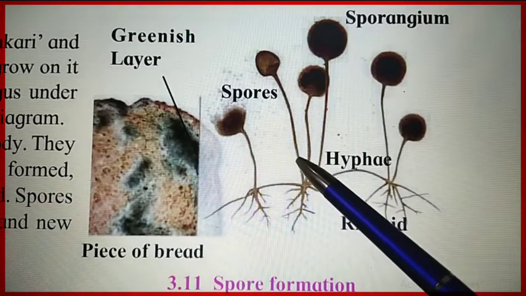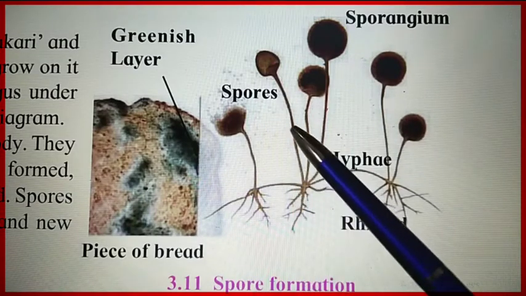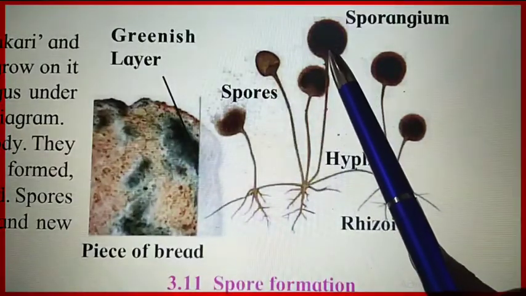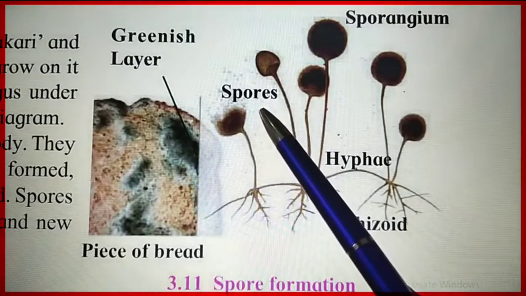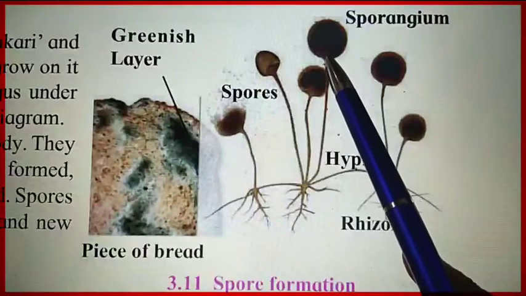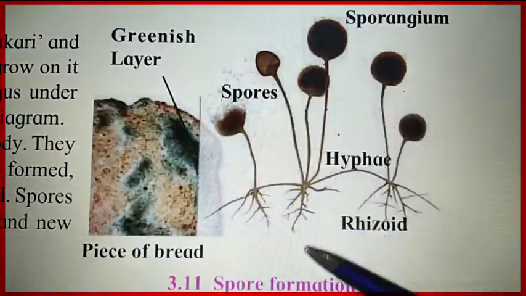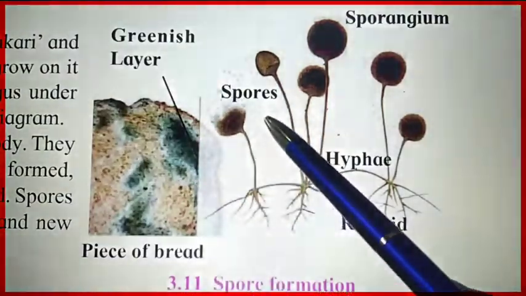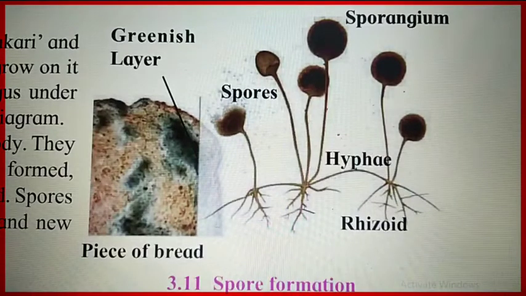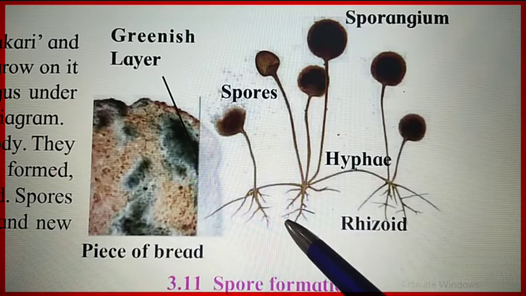Mold reproduces with the help of spore formation. That means in the sporangium small spores are produced, and once they mature, the sporangium bursts and these spores are released into the air. These spores are very minute and sometimes microscopic. When these spores reach the ground again and get suitable conditions, they germinate to form new molds. This is how mold is reproduced by spore formation.